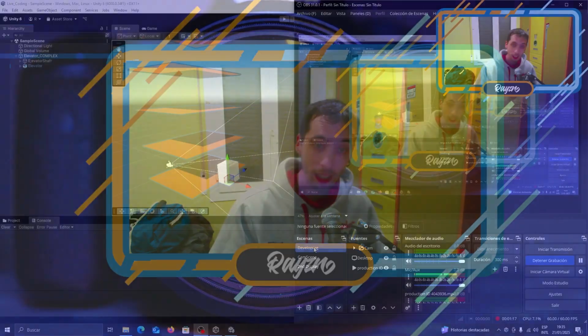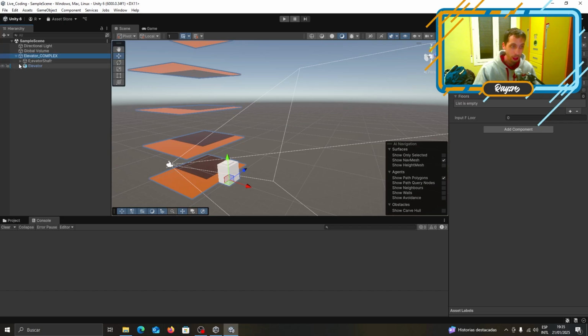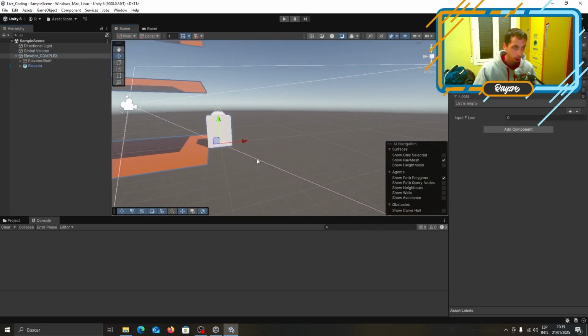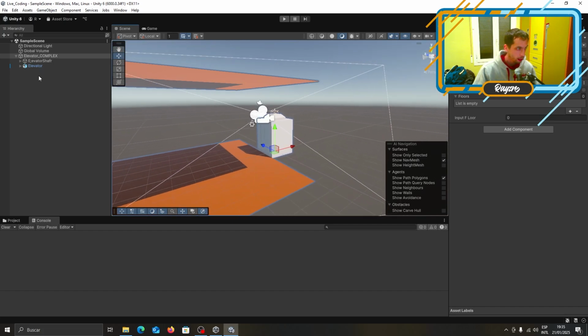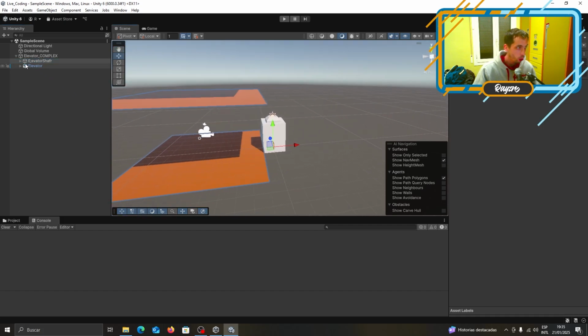Now we will not forget. Let's take a look at Unity now. What we're going to do is basically have this elevator complex, which is an empty game object that we have set up under here. This elevator complex will hold the elevator shaft, which holds all the floors. The floors are the positions that we have set up. Everything is set up as we set it up before.